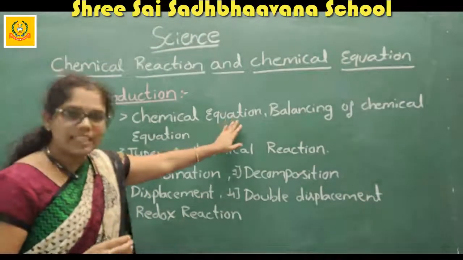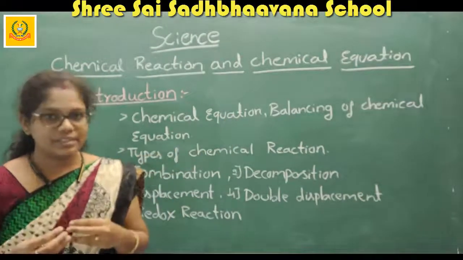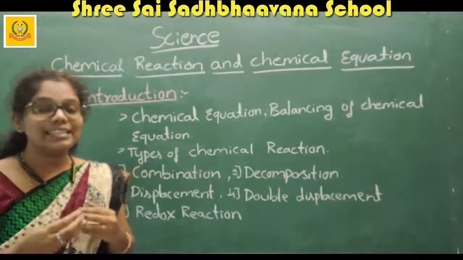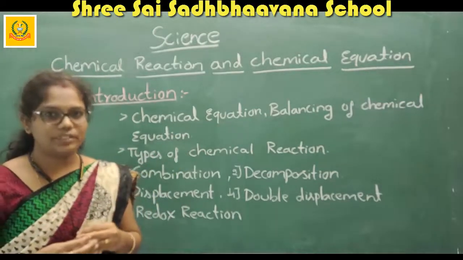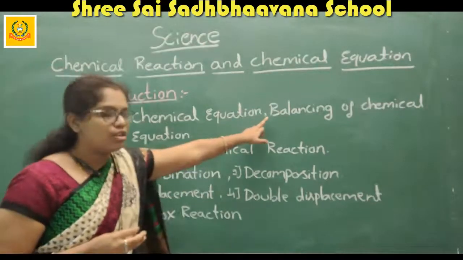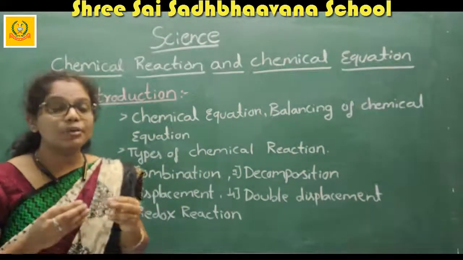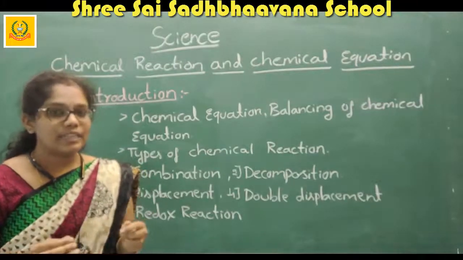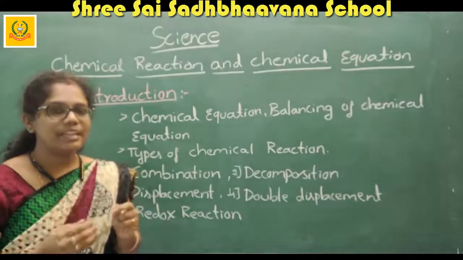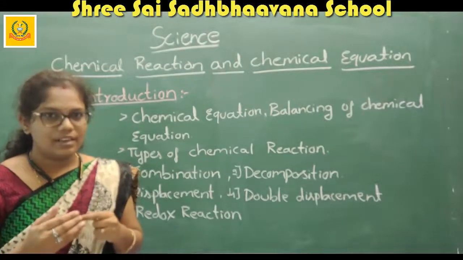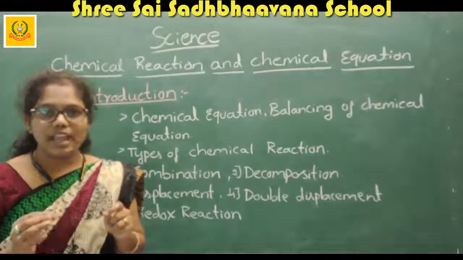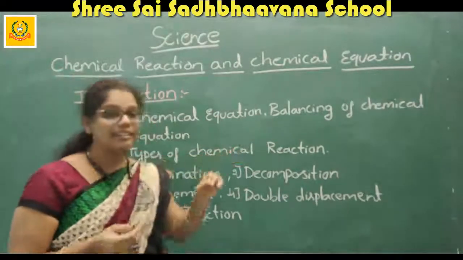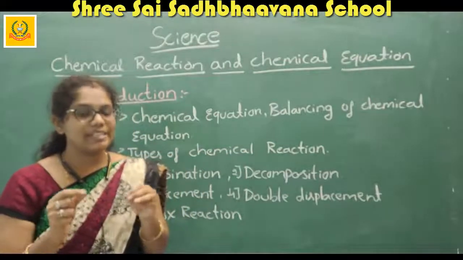For balancing of the chemical equation, there are so many steps. You want to know the 6 main important steps of balancing a chemical equation. Here, you are going to know how to balance the chemical equation. Balancing takes place step by step. In your final examination, they may not ask you to write the steps, but you want to know how to write the balanced chemical equation step by step.